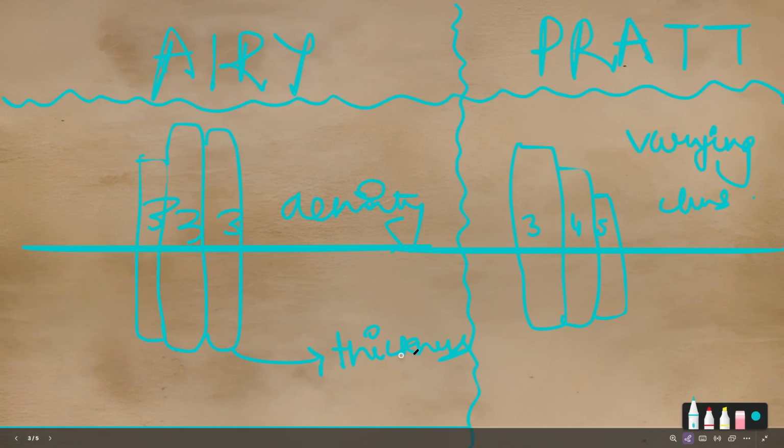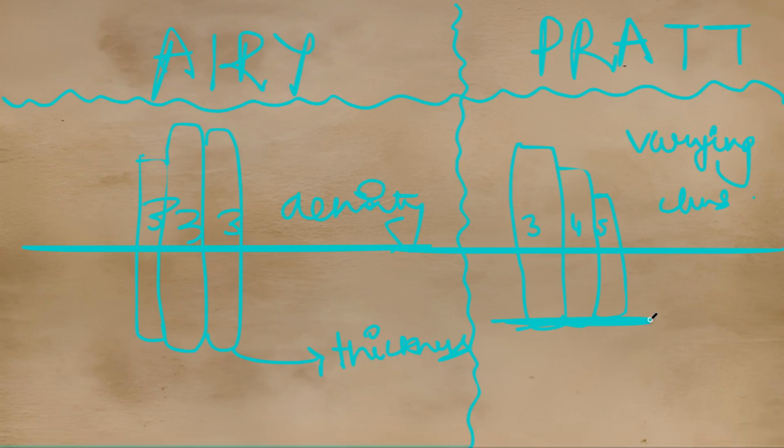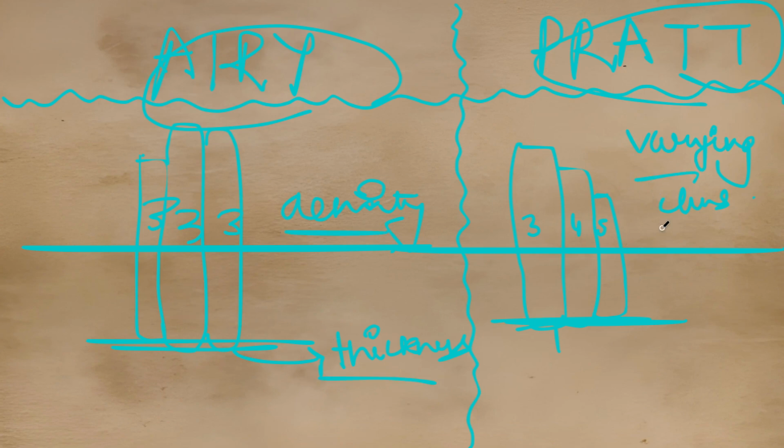So they have the same thickness, that's why they are equal. Different thickness, not equal. So these are the diagrams showing Airy's and Pratt's theories. What they said: same densities but different thickness, different densities but the same thickness.